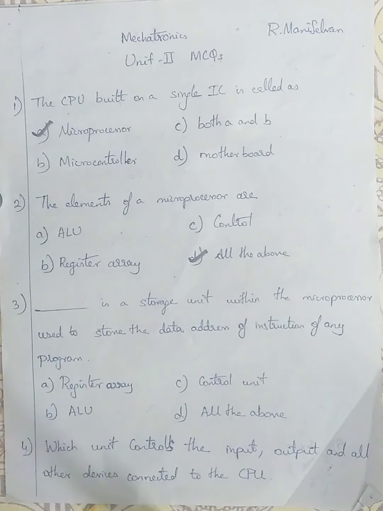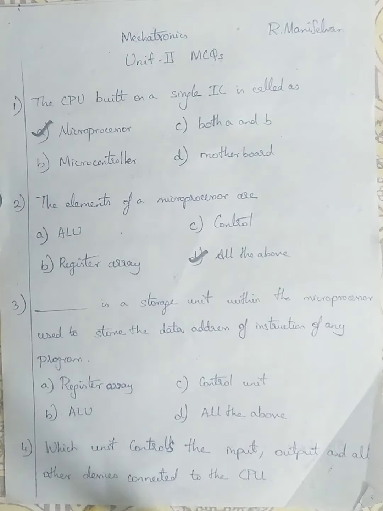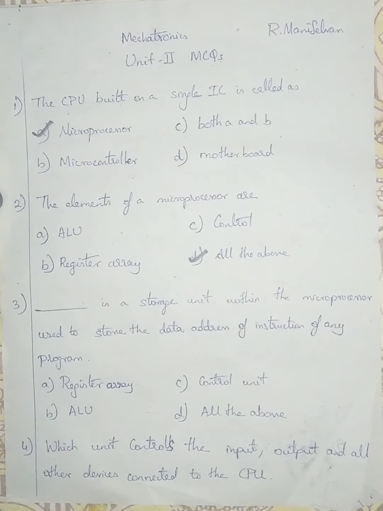For controlling purposes, we use the control unit, the timing control unit. You are giving an input command, and that input command should be executed in 10 seconds. That is all controlled by the control unit. Which command must be given first? Which command must be executed first? Which command must be taken for decision first? All that is handled in the control unit.